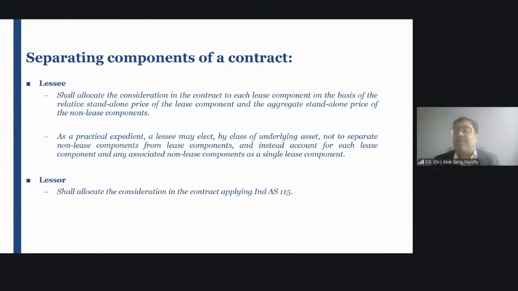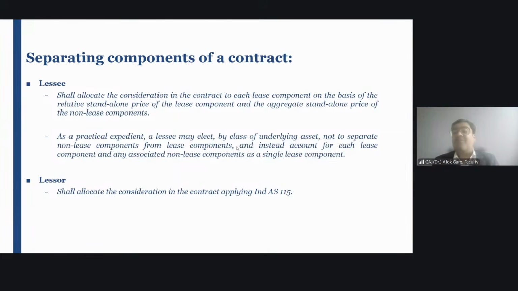At times it is difficult to bifurcate, segregate, allocate that, and hence, as a practical expedient, you can choose not to bifurcate, not to segregate, not to separate the lease and non-lease component. And whatever consideration you are paying, whatever lease payment you are making, you can consider the entire payment as a lease payment. Is that clear or not clear?